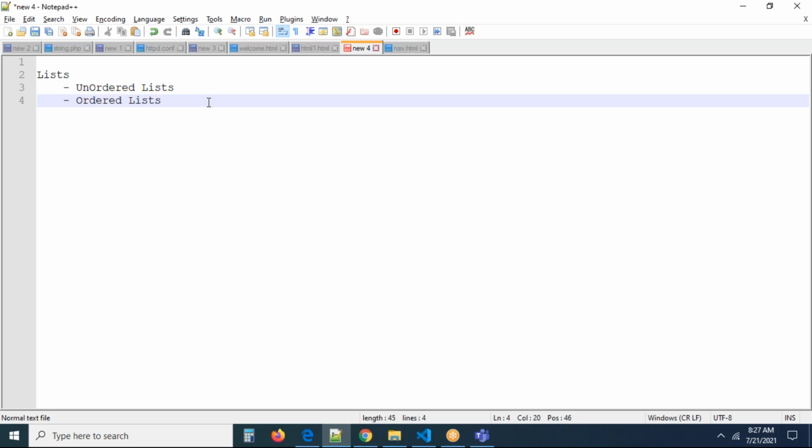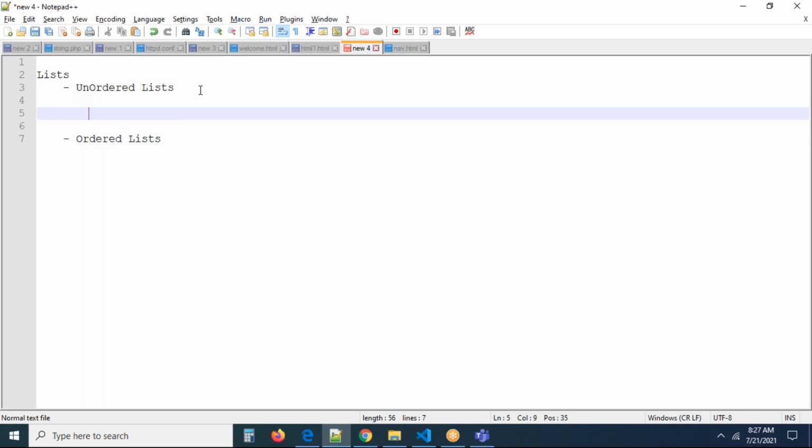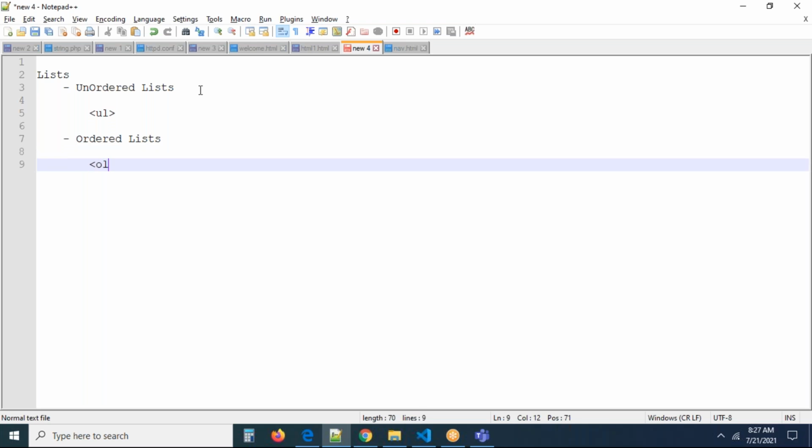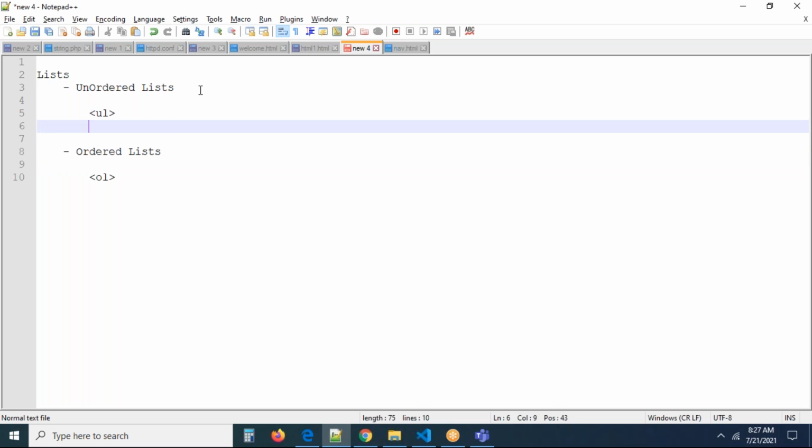Now you can see. We will talk about unordered lists, which use the UL tag. Ordered lists use the OL tag. OL stands for ordered list. UL stands for unordered list. Remember, whatever the list may be, every list contains list items. This is called a list item.